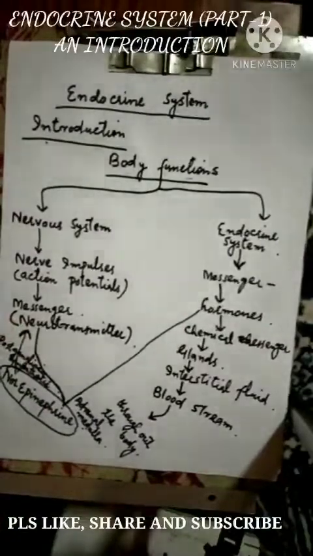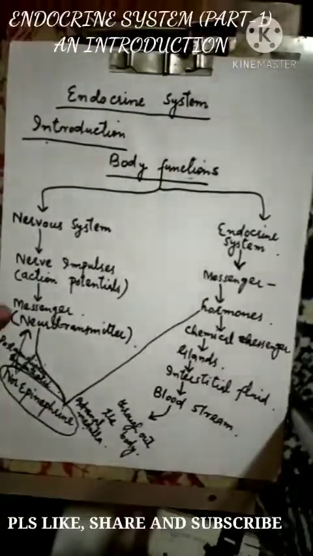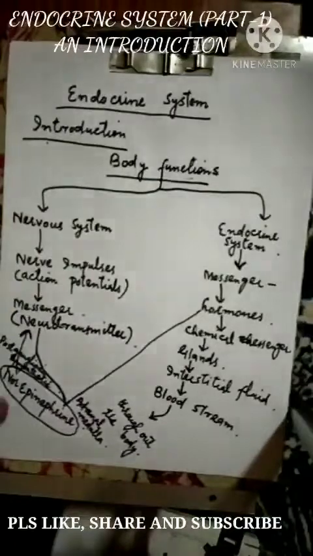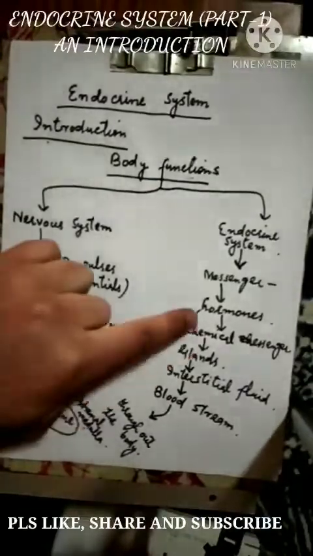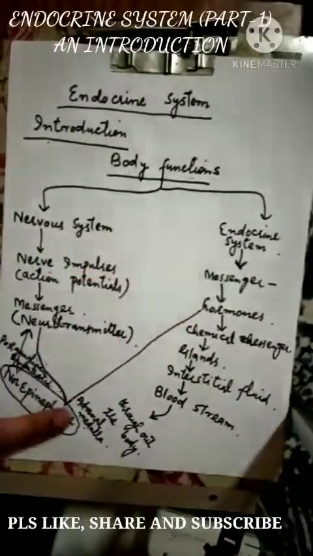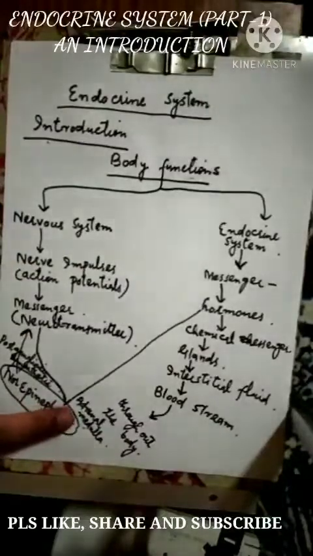They are releasing norepinephrine as a neurotransmitter, and this norepinephrine is released as a hormone as well by the chromaffin cells of the adrenal medulla.